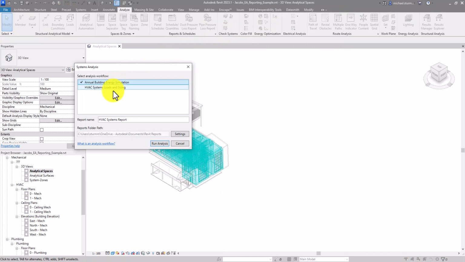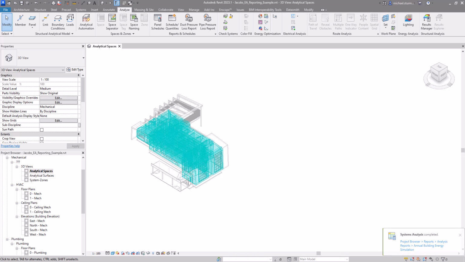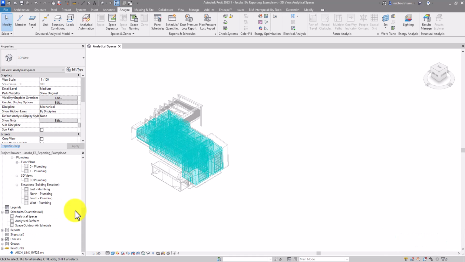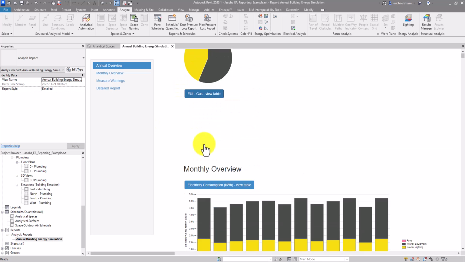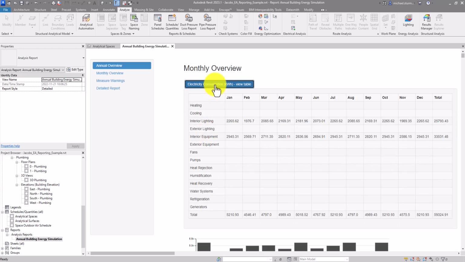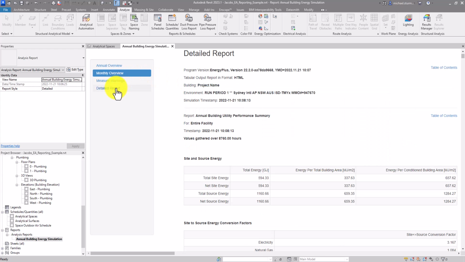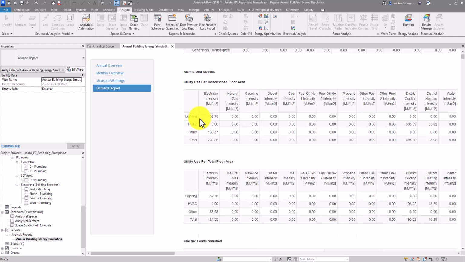Now go ahead, click on System Analysis, and you can start generating your first report. Once your report is finished, go ahead and open it. And here you can see that you'll get an annual overview, monthly overview, and you can also double check your climatic data in the detailed report.